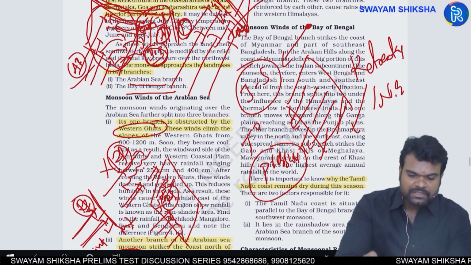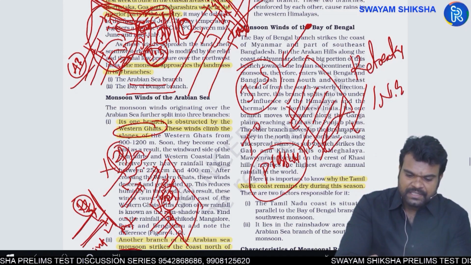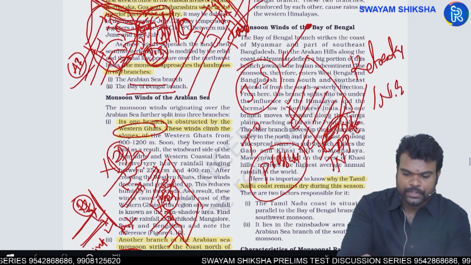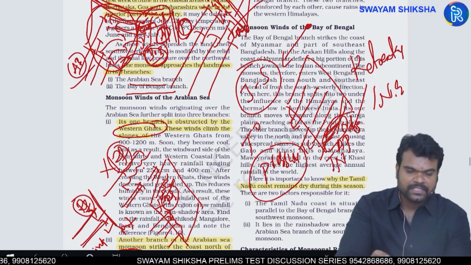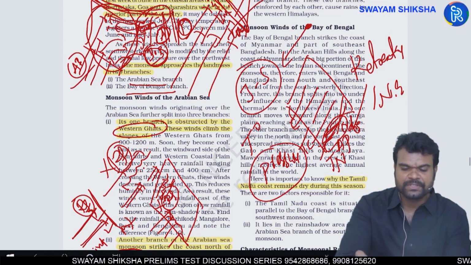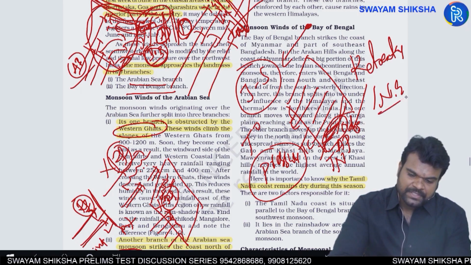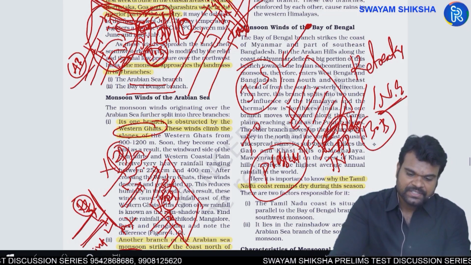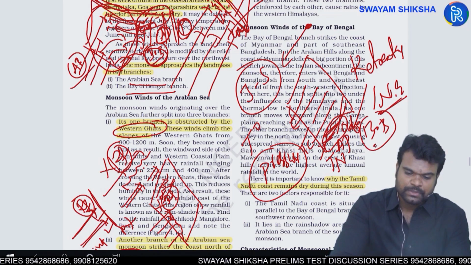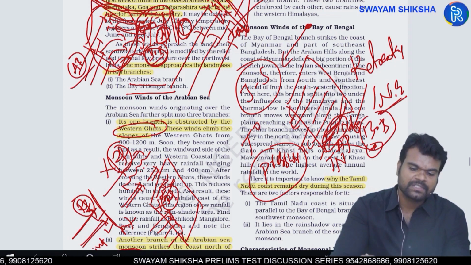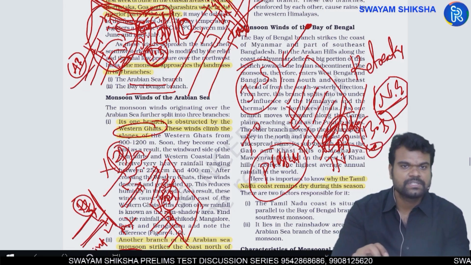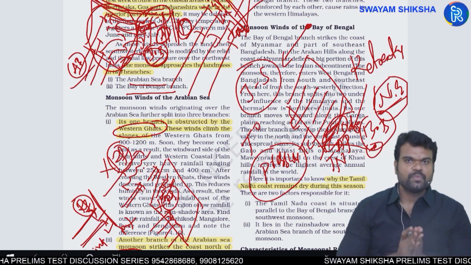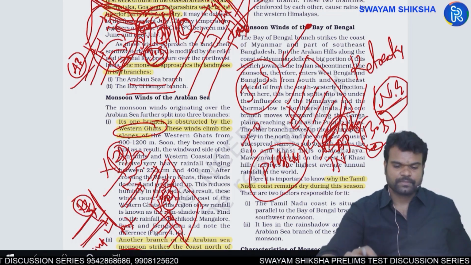These northeast monsoons yield rainfall along the east coast of India only, especially Tamil Nadu, parts of AP and parts of Odisha. The western part of India and other parts do not experience much rainfall because of these northeast monsoons. These northeast monsoons pick up moisture while passing over the Bay of Bengal. And this is the season for the formation of cyclones. When cyclones form, they will be dragged towards the eastern part of India under the impact of these northeast monsoons. That is why the eastern coast of India is prone to more cyclonic rainfall when compared to the west coast.